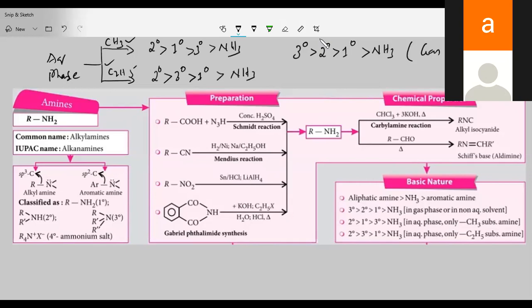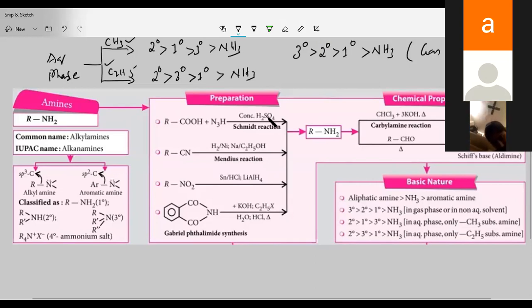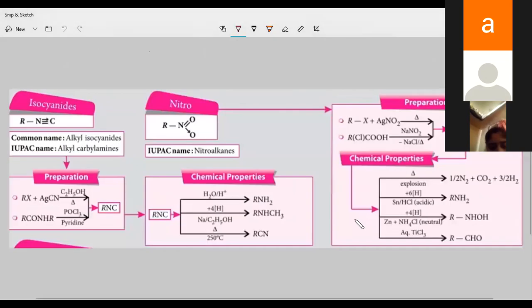Okay, next let us go for the next question. Next screen share. Okay, this is the next screen share.